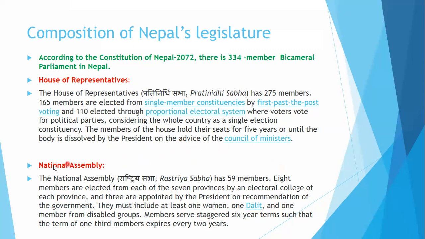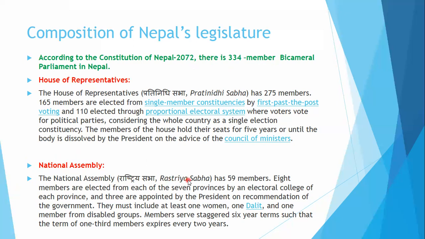Okay, let's go to the next group of the parliament. I have already told you there is a bicameral parliament in Nepal. The House of Representatives is one group, and the National Assembly is another. The National Assembly is also known as the upper house, Rashtriya Sabha in Nepali.